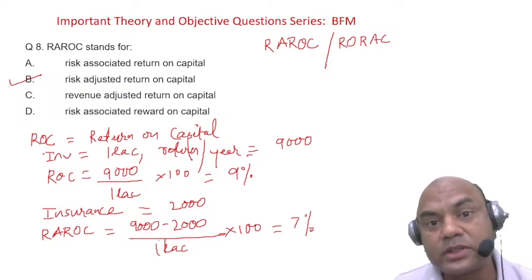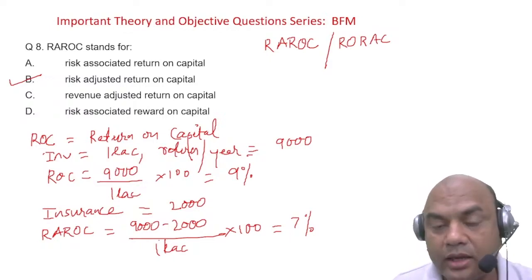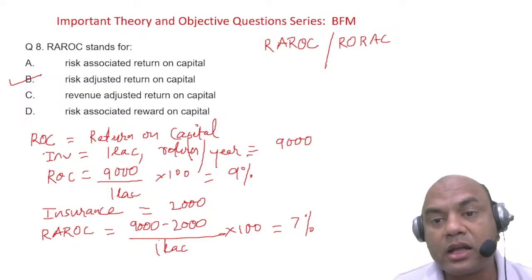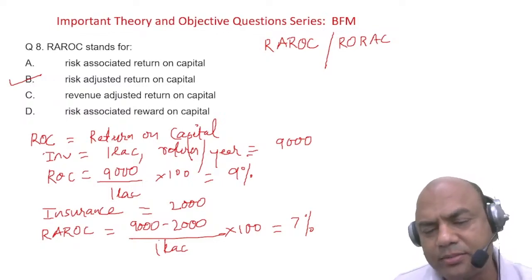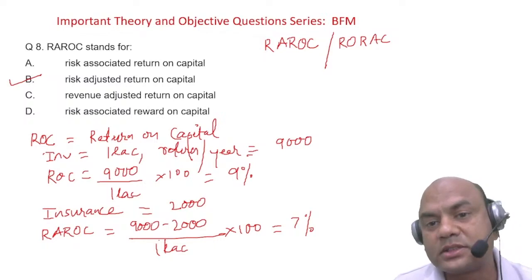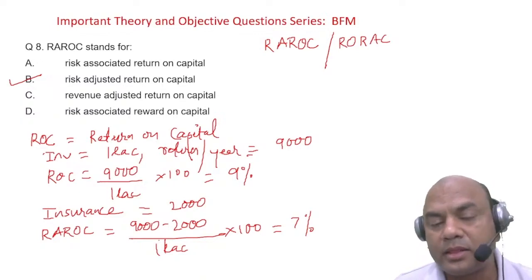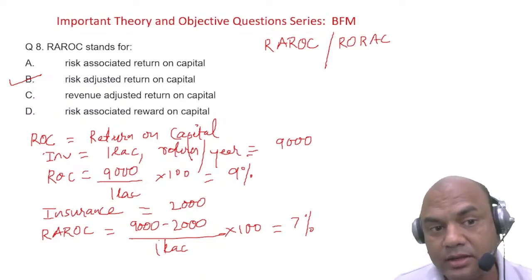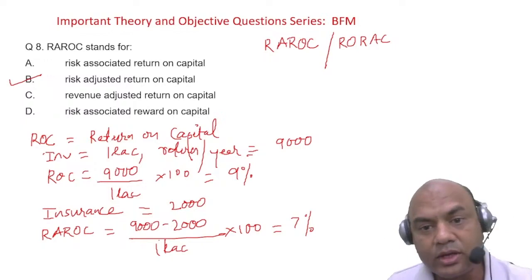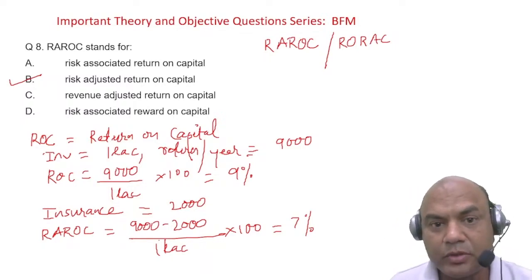In the exam, if they ask you RORAC, then it is return on risk adjusted capital. The wording is the same, only the order changes. Understand this very clearly. Now, shall we move on?